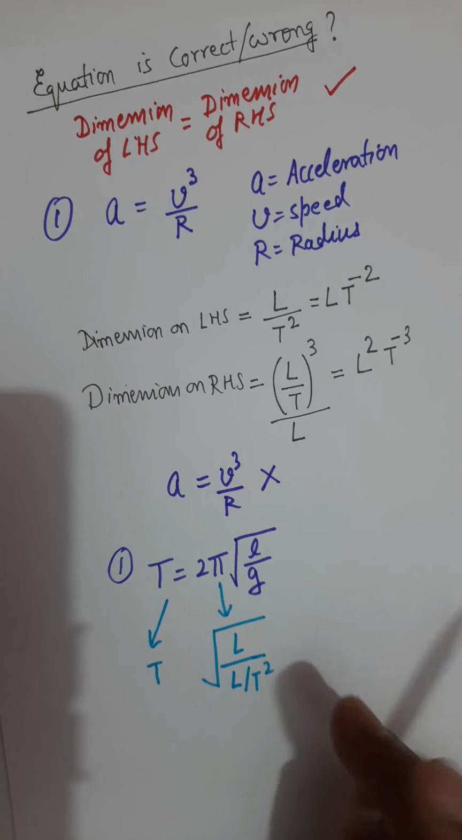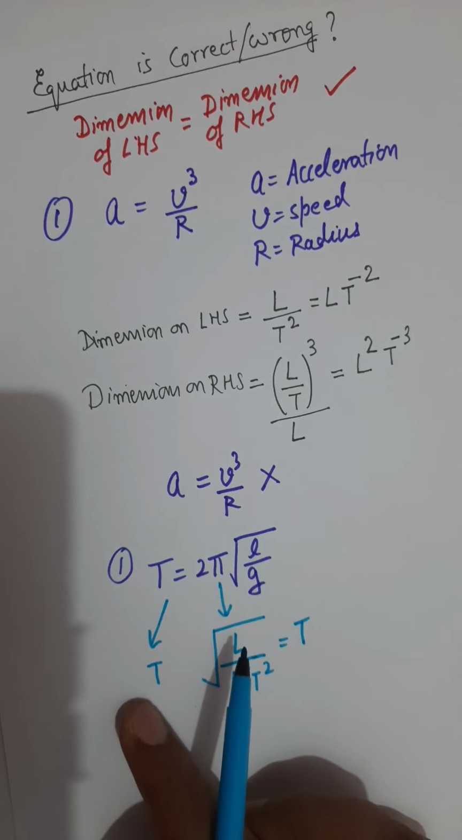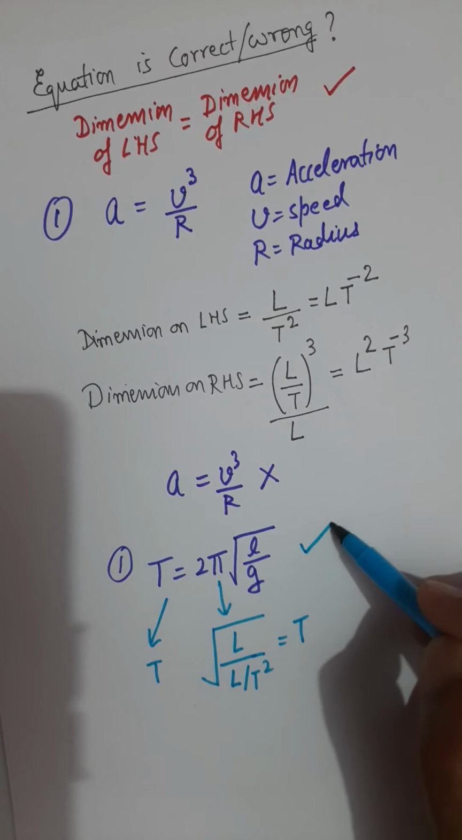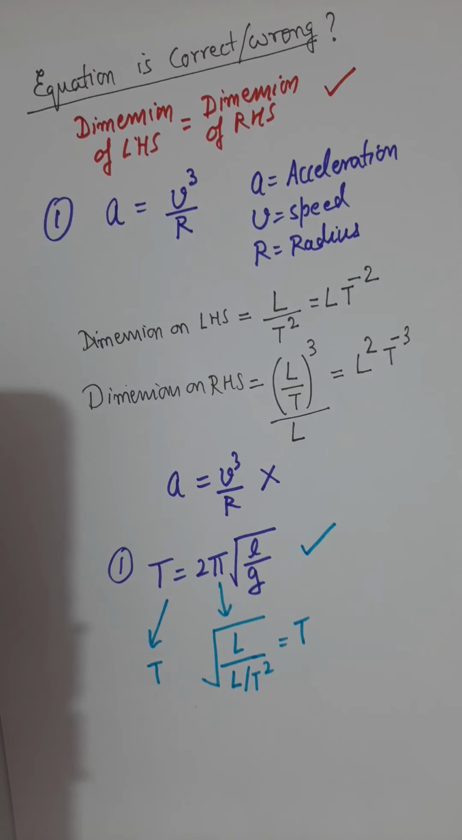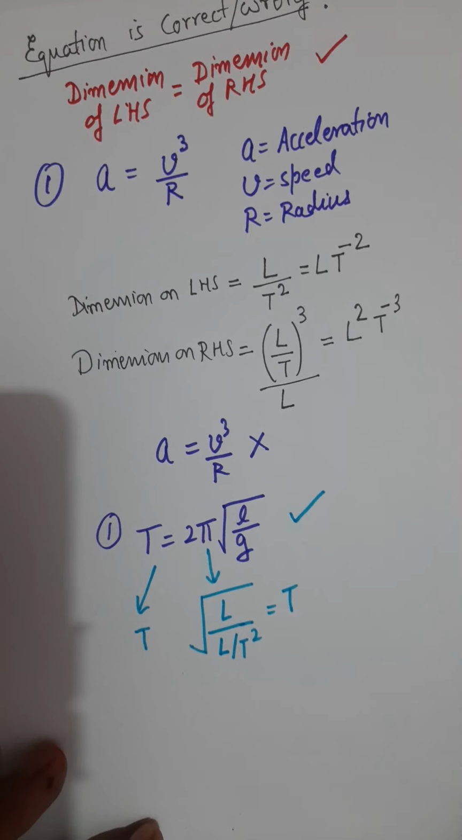And if you check, then the dimension on the right hand side will be capital T now. Now the left side dimension is same as the right side dimension. Yes, this equation is correct. Nothing wrong with this equation. This is the first application of dimension. You can check whether the given equation is correct or not.